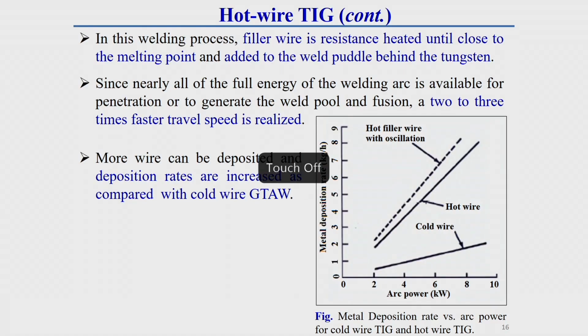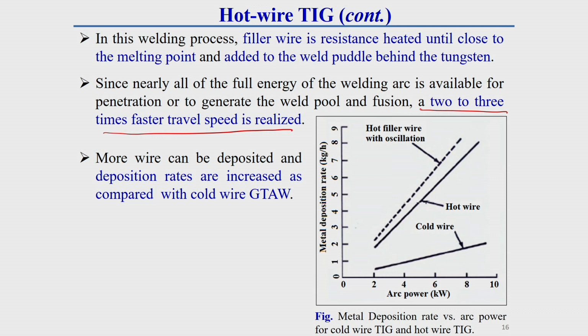So what happens, due to these things, by this welding process we can generally increase deposition rate as well as penetration. For this reason, this welding process can be 2 to 3 times faster than the cold wire TIG welding process, because we can increase both penetration and deposition rate. That is why a sentence is written here: a 2 to 3 times faster travel speed is realized by this welding process.